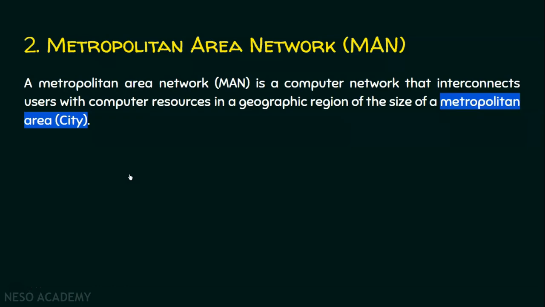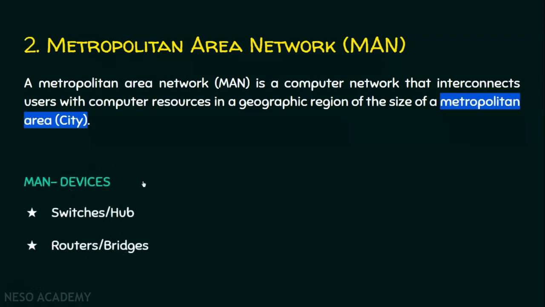These two local area networks are connected to each other in a city. The devices involved in this metropolitan area network are switches and hubs for establishing a local area network, and to connect two local area networks we need routers or bridges. As I already mentioned, there are minimum two local area networks, and these two local area networks are to be connected with each other with the help of a router or a bridge.